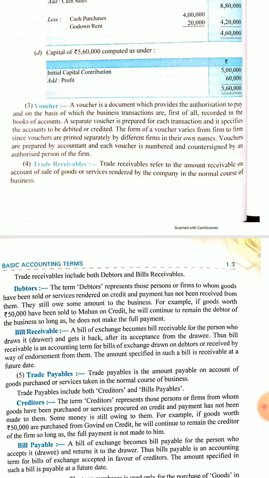So when a debtor issues bills receivable, then his name will not appear in the debtors, but his name will appear in the list of bills receivable with the account name bills receivable account. There no name will be mentioned and the total of bills receivable will appear at once as bills receivable in the final accounts. So two kinds of trade receivables may be there, debtors and bills receivable.